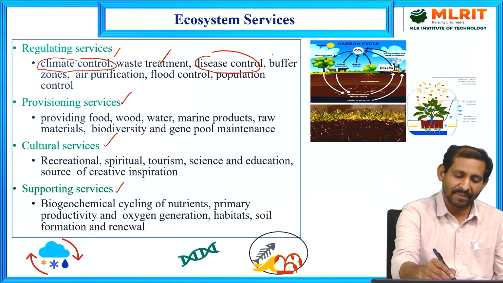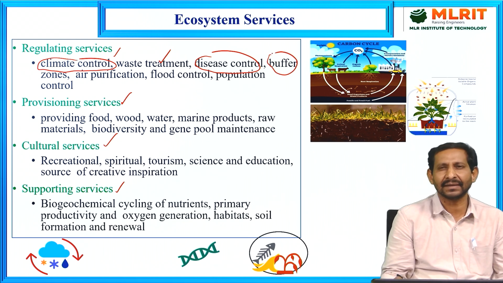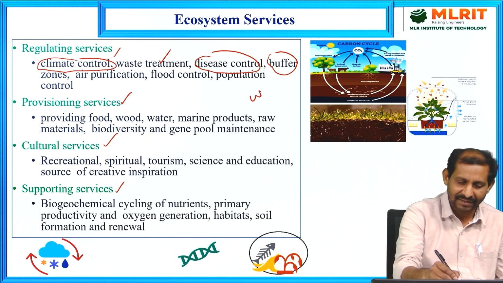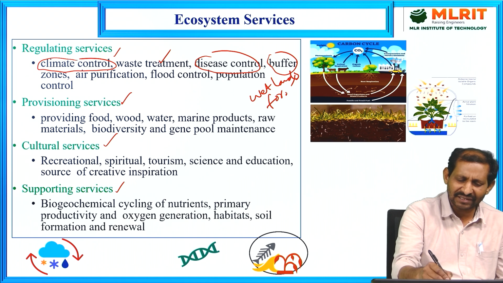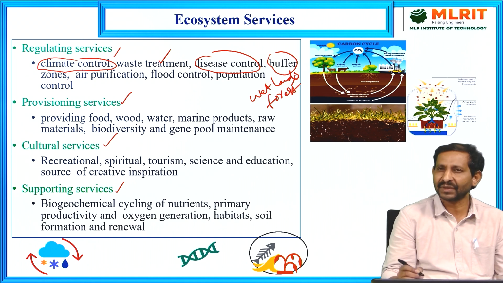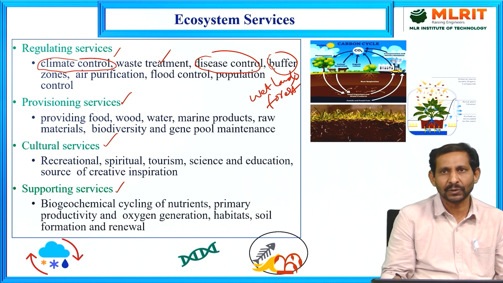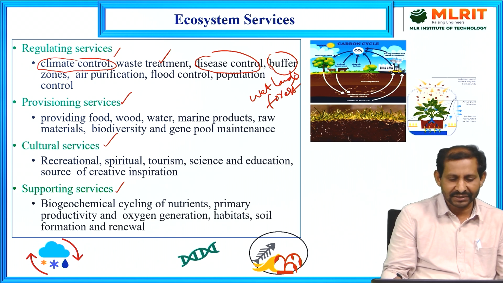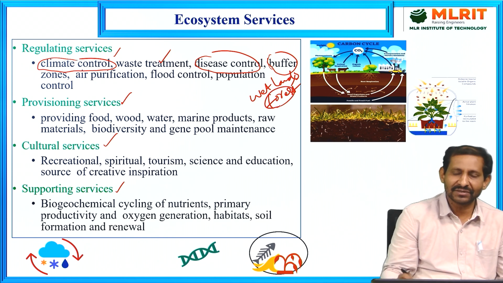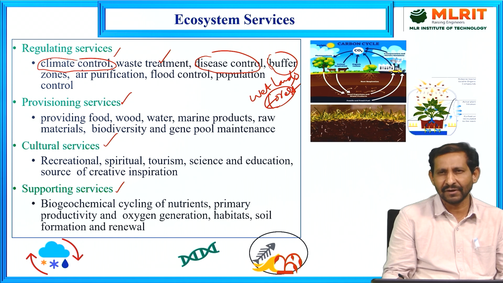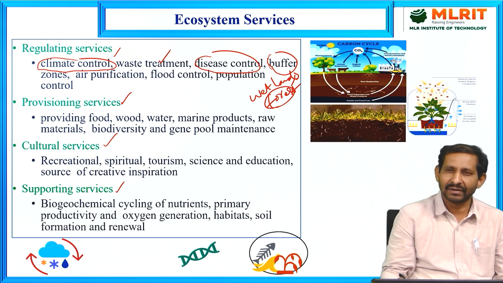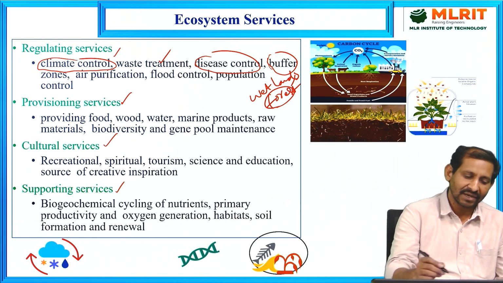Buffer zones. Generally, ecosystems are natural buffer zones. Examples are wetlands and forests. These are the very best examples for buffer zones. How do these buffer zones regulate or control these services? These forests or wetlands control floods, soil erosion and some disasters like this, which will be controlled by buffer zones.